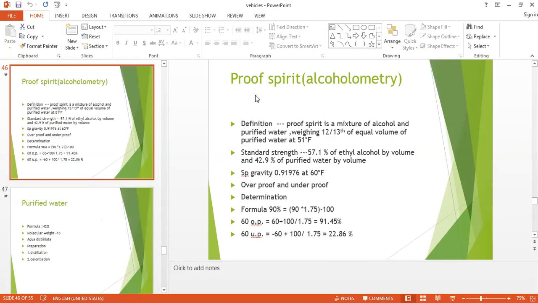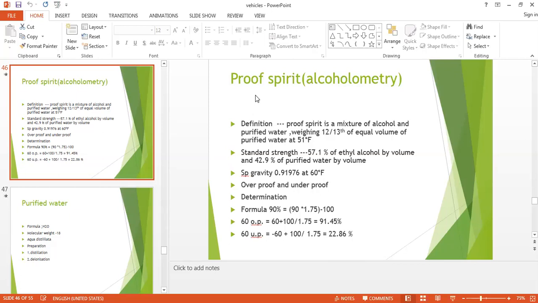So proof spirit is a mixture of alcohol and purified water weighing 12 by 13th of equal volume of purified water, at a temperature of 15 degree centigrade. The standard strength of the proof spirit is 57.1% of ethyl alcohol by volume or 42.9% of purified water by volume.